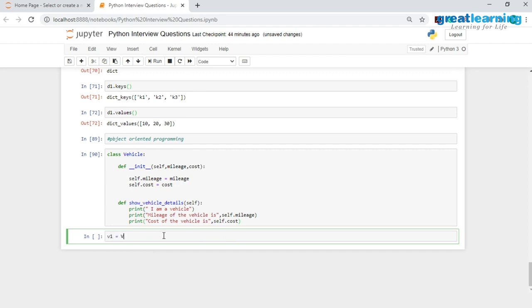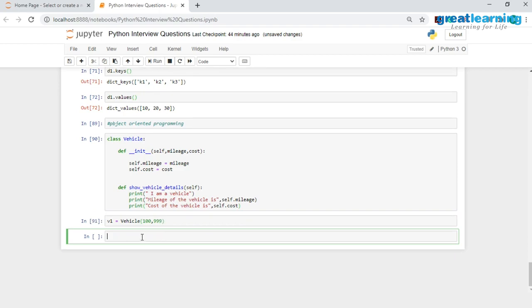So I will have v1 is equal to vehicle, and inside this I'll pass in the values for the mileage first. So let's say this vehicle would give me around 100 miles per gallon, and I would set the cost of this vehicle. So let's say the cost of this vehicle is around $999. We have created this object, and since we have a constructor, we have also assigned the values. I can directly go ahead and invoke this show vehicle details method.